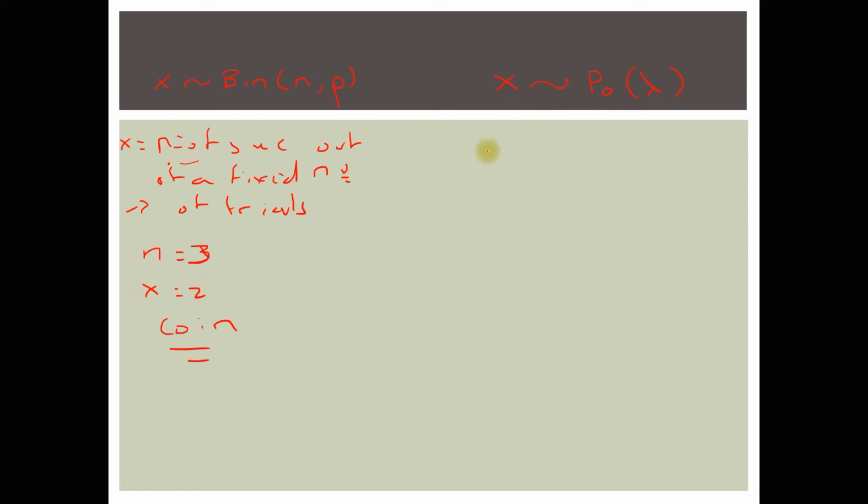Now, when you say that a certain random variable x follows a Poisson distribution, what we need to understand is what does this x represent? Here, there is a difference between what we had before and what we have now. Here you are still referring to a certain number of successes, or certain occurrences of an event, within a certain time interval or space. And these events are meant to be random.